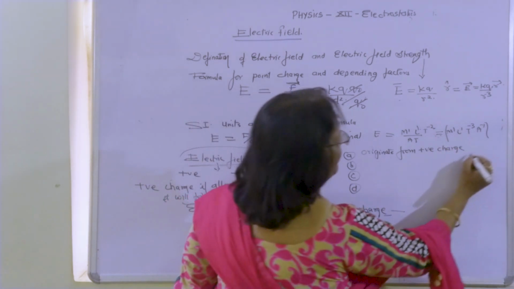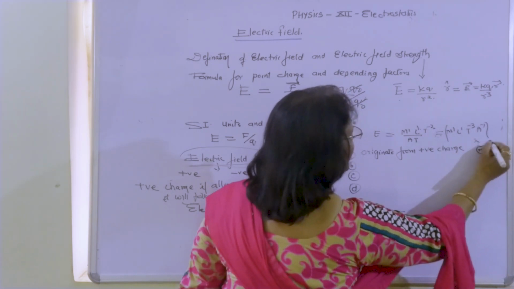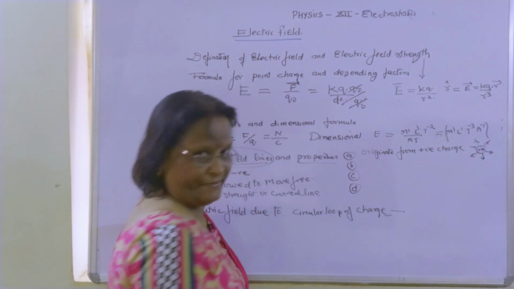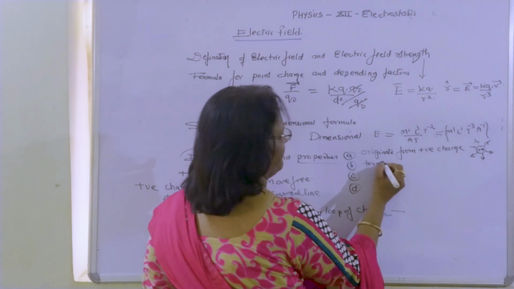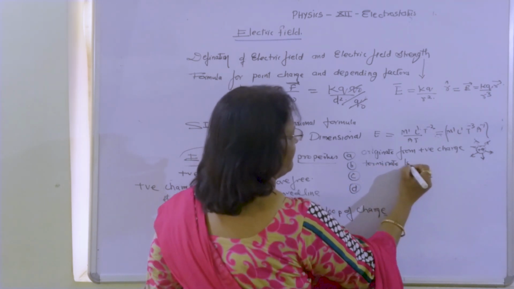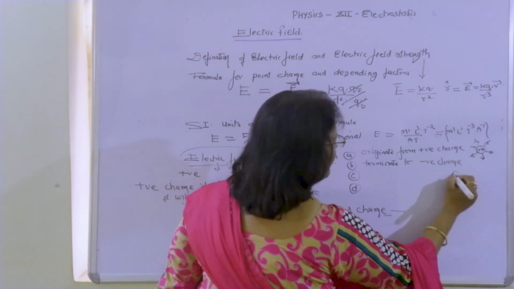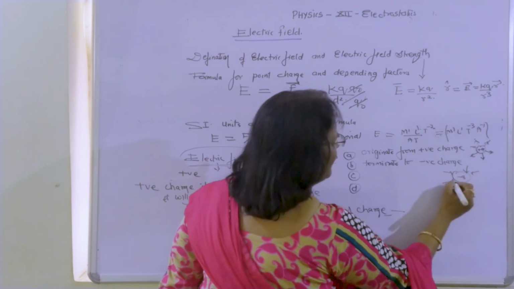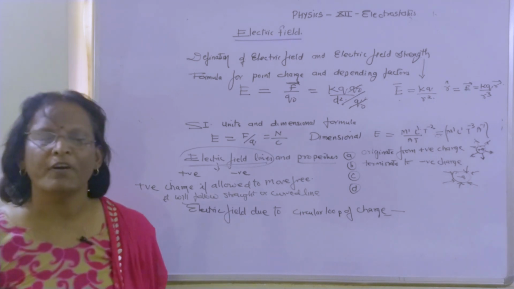What does this imply? If the charge is plus q, electric field lines will always move in the outward direction, and they terminate at a negative charge, minus q. The lines will be moving towards the charge. What is the reason behind that?